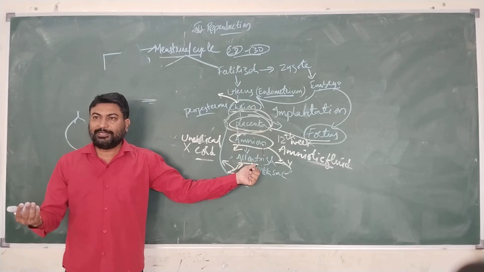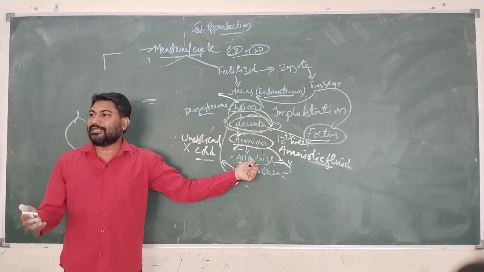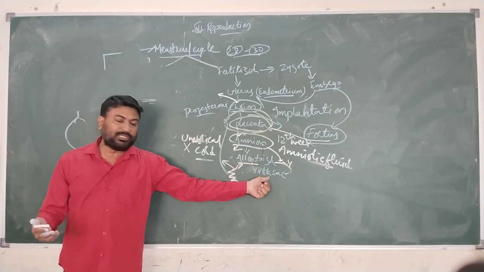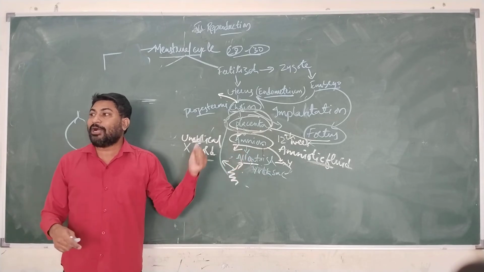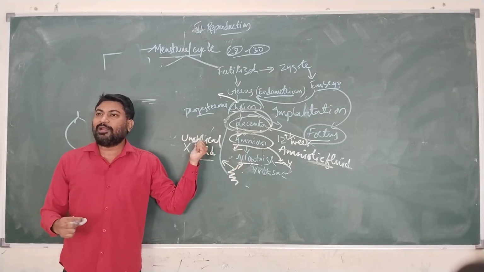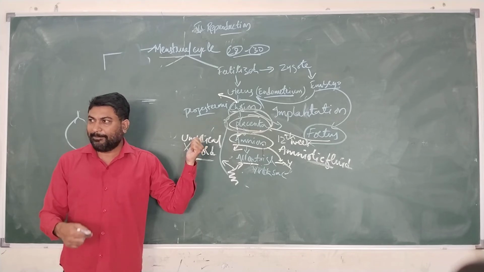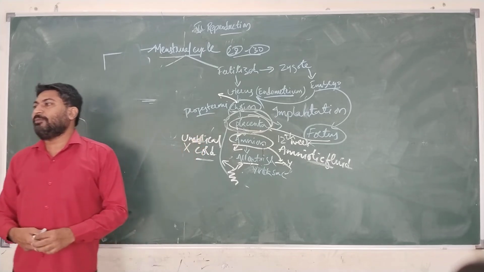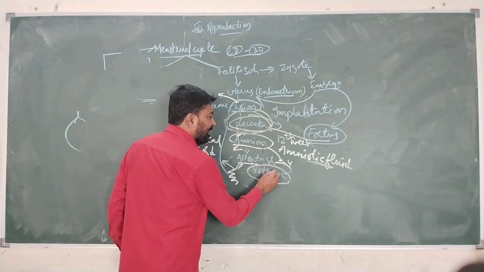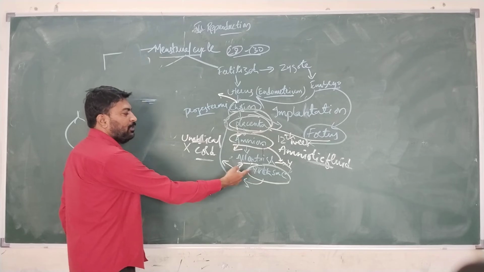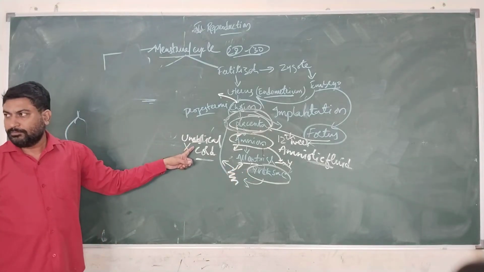So when the baby is in the 14th week or 15th week, then this allantois will develop, and it will be developed from the finger-like projections of the yolk sac, and this will be developing later into umbilical cord. This umbilical cord will be retained until the childbirth. Once the childbirth has completed, then this umbilical cord will be cut off. And the exact function of yolk sac is not known, but the projections of this yolk sac will be developing into umbilical cord.